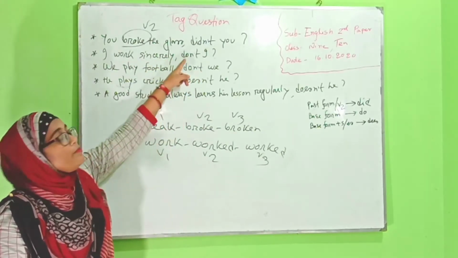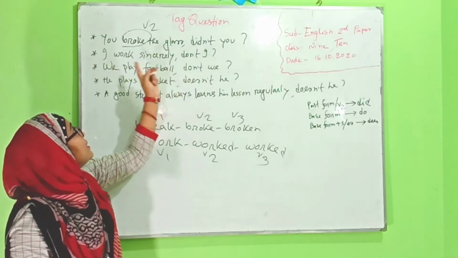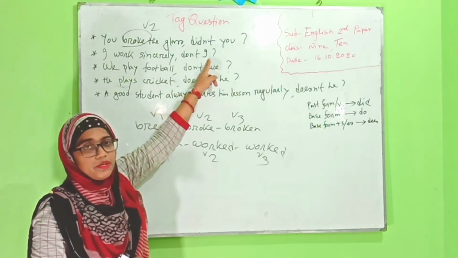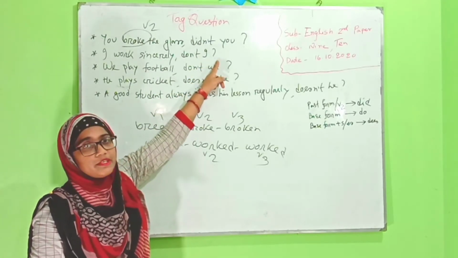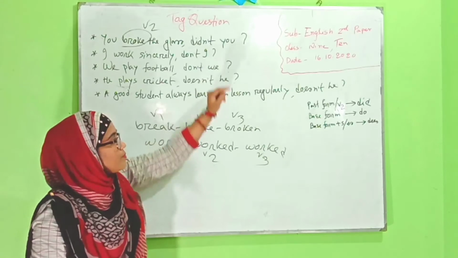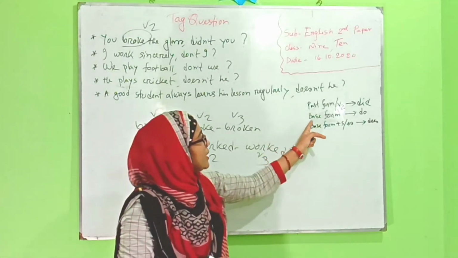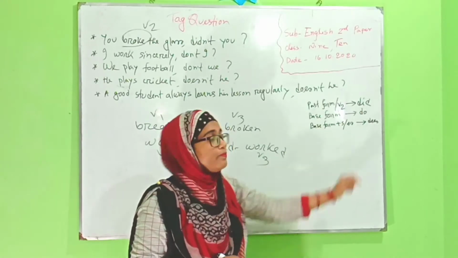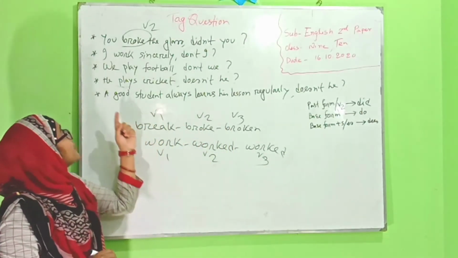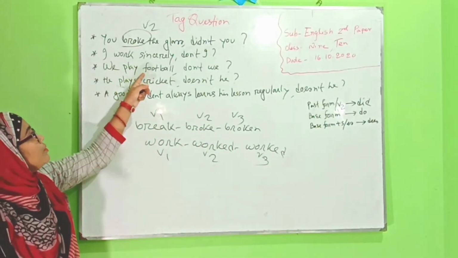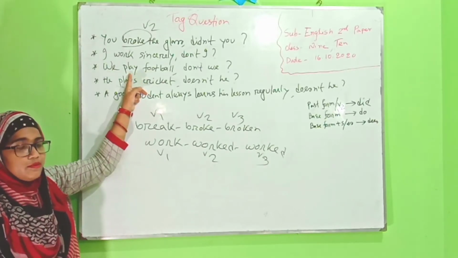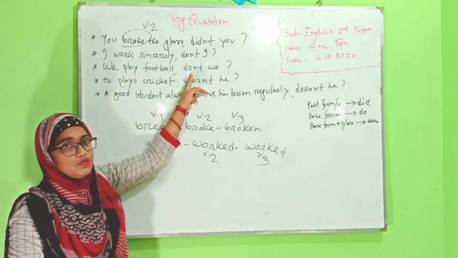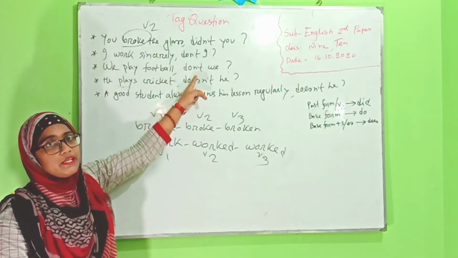It is positive, we make it negative, then we use I, and after that we put a question mark. Look here, if we get the base form of the verb, then we have to use do. Now go to the next one. We play football. This is the same case, verb 1, so we use do, and it is positive, so we make it negative.